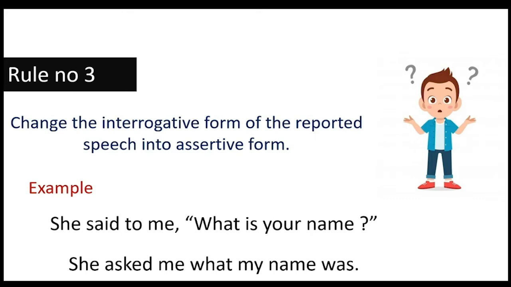Children, why my? Because your will convert according to object, second person changes according to object, and in object it is written me. So it will convert into my. And why was? Because is is there, and is will convert into was. So the final answer will be, she asked me what my name was.